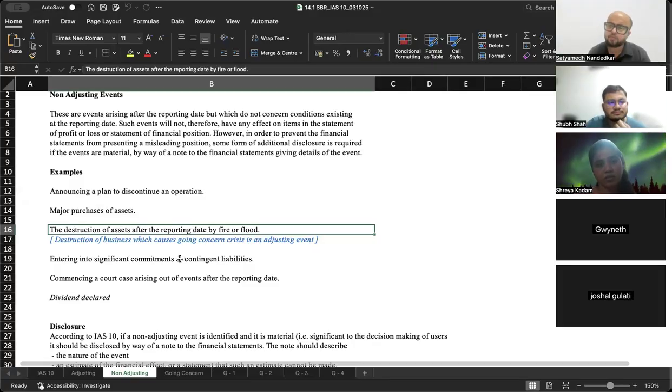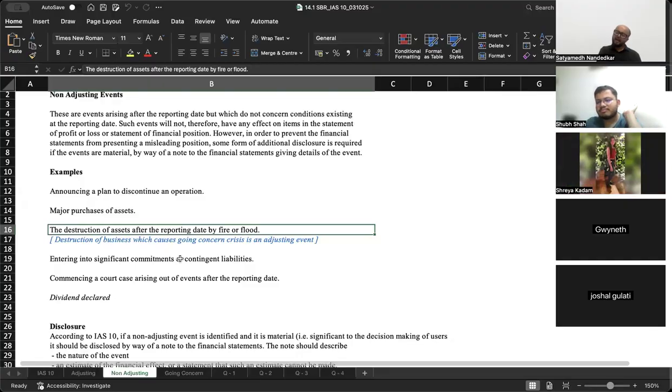Sir, here the very first, announcing a plan to discontinue an operation. It is said here that it is a non-adjusting event, but if someone wants to discontinue, meaning a production line or any type of material or any product, then they must have been thinking about it in the past. I agree. But their revenue they have already booked in the books this year. See, that is not the problem. On 31st of March, that particular vertical was still running.